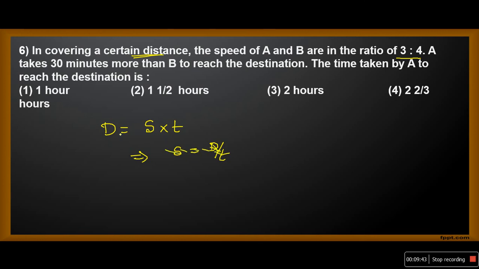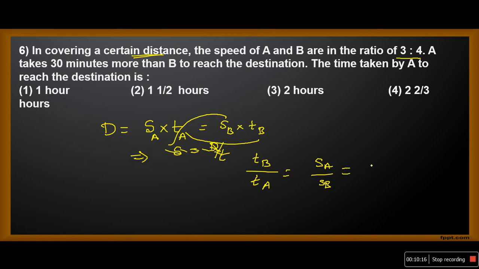Now here the distance is constant, so speed of A into time taken by A must be equivalent to speed of B into time taken by B. Let us find the ratio of TB by TA, which is equivalent to SA by SB. I am simply cross multiplying. Take A to the right hand side, B to the left hand side. So TB by TA equals SA by SB. Now what is the ratio of speeds given? It is 3 by 4. Is it clear?